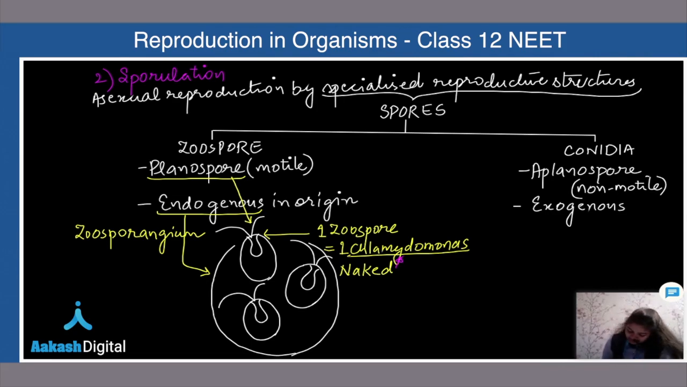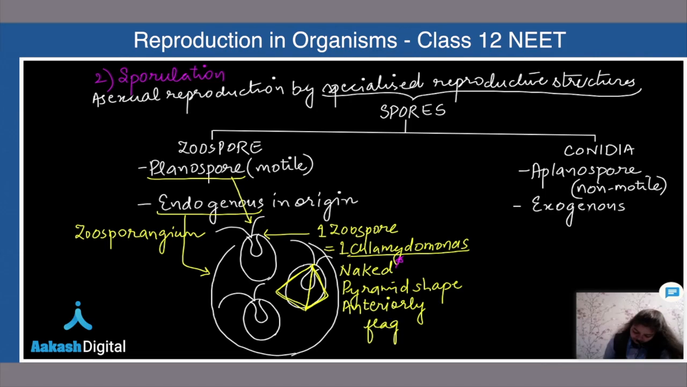Then, can I say they are pyramid shape? Please do not take it seriously. Pyramid shape means something like this. So these zoospores are pyramid shaped, and the flagella is coming from the anterior side. So they are anteriorly flagellated. Anterior means the front end.